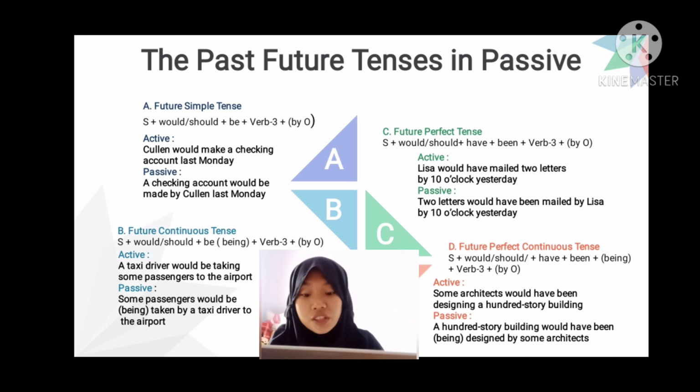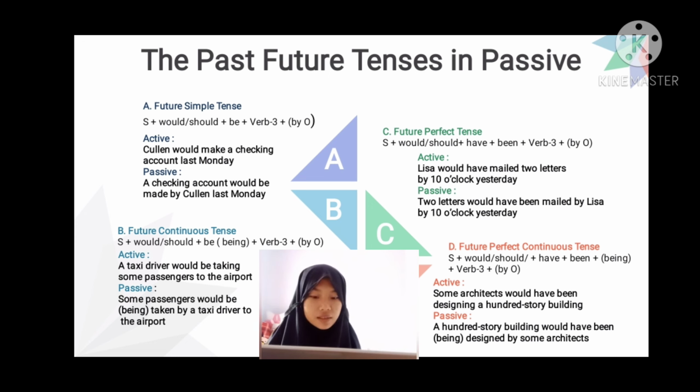Okay, the last D, future perfect continuous tense. It is using verb ing, so we have to change it into the verb 3. The formula is subject plus should or would plus have plus been plus being plus verb 3 plus by then object. The active sentence is some architects would have been designing a 100-story building.